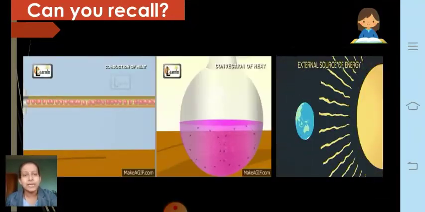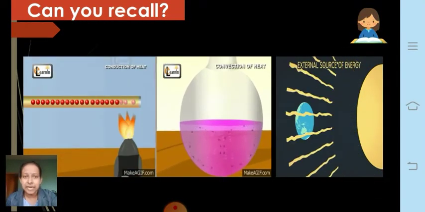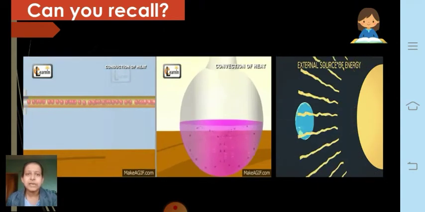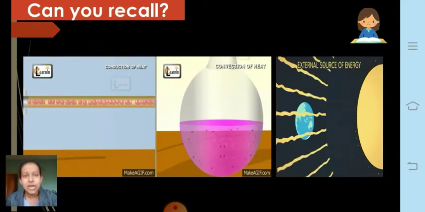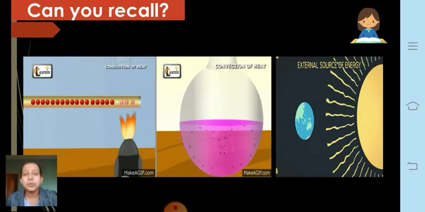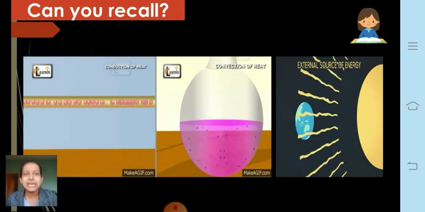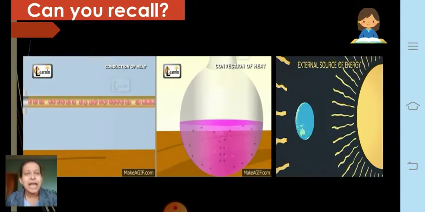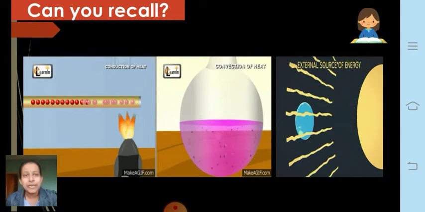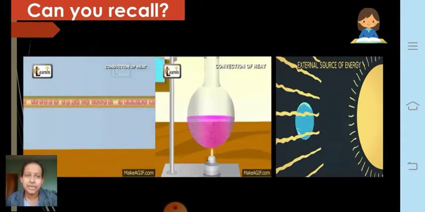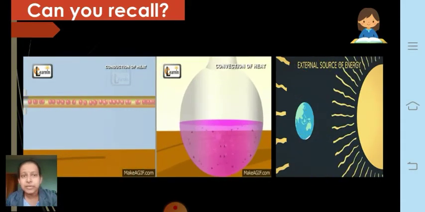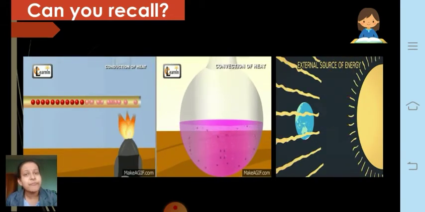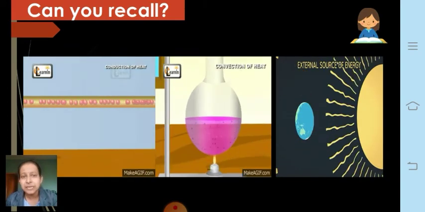That is, one is conduction of heat, second, convection of heat, and third is radiation of heat. Now for the first two, that is conduction and convection, a medium is required for transfer. Like in the first picture you can see that there is a solid medium, and it conducts heat when it is getting heated. You can see the particles over here of the medium. Now, solid or liquid or any gaseous substance, first of all, remember they are made up of particles, and these particles are nothing but the atoms.